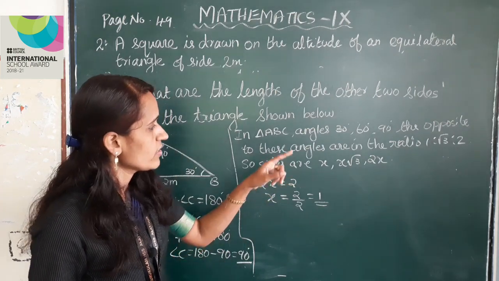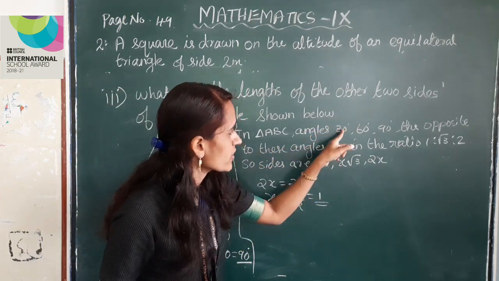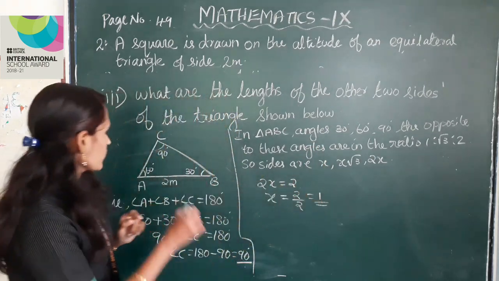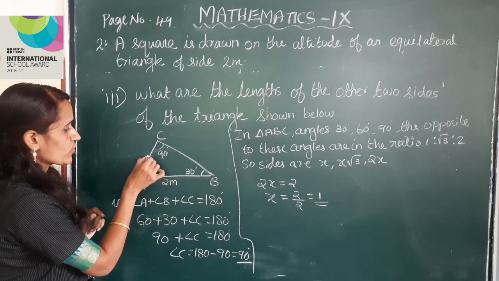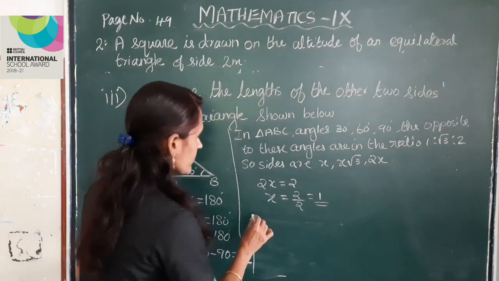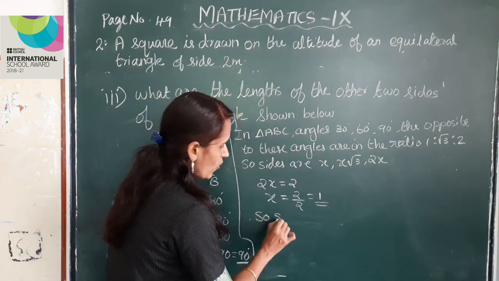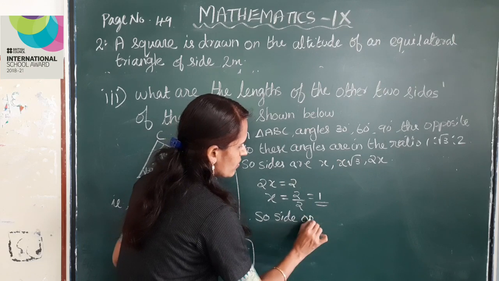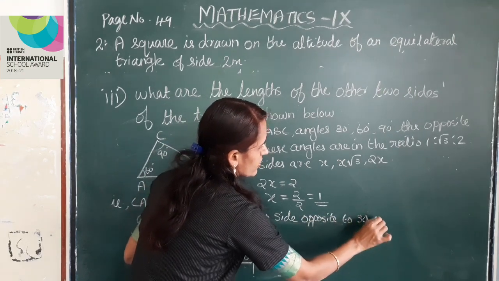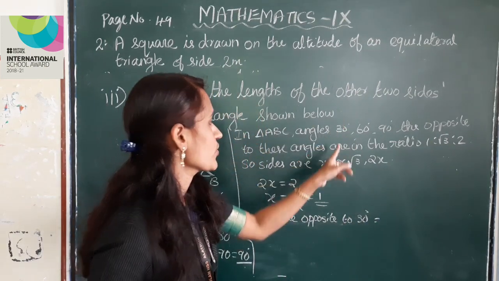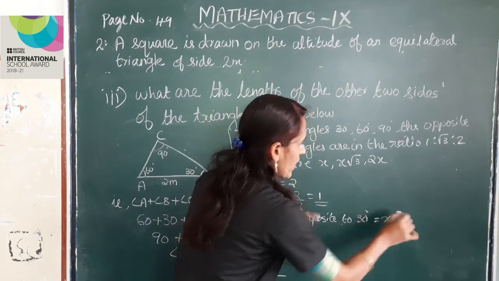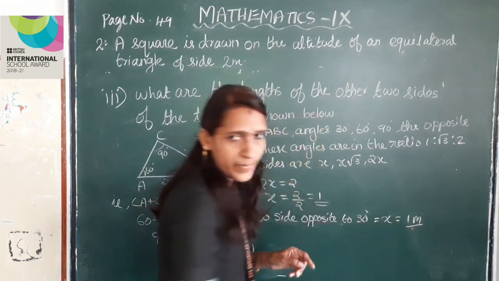So here, the 30 degree angle is opposite to the side x. X is 1, so the 30 degree angle is opposite to the side AC, that is 1 meter.